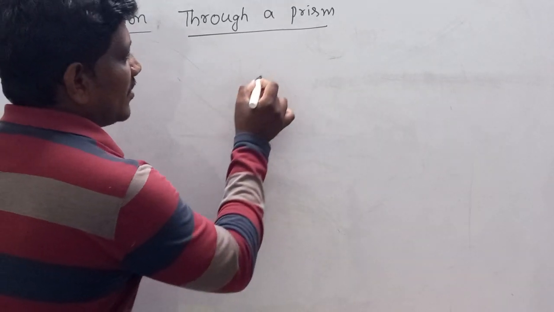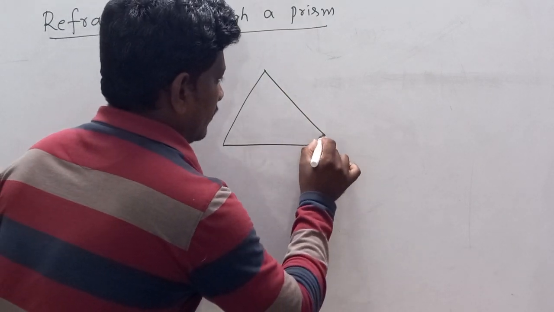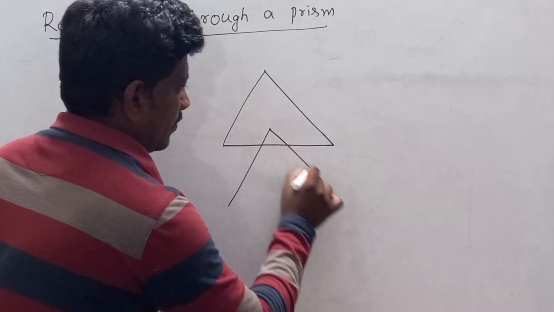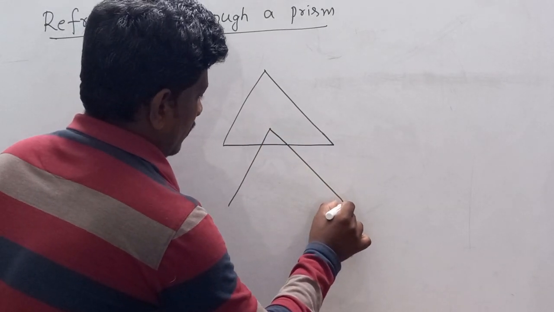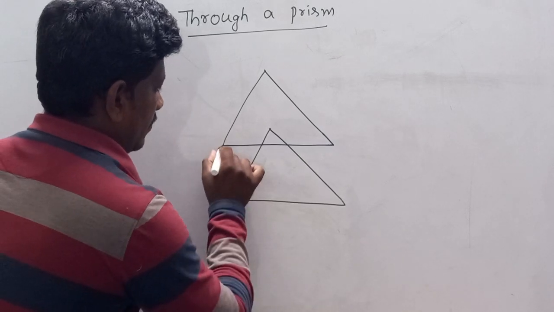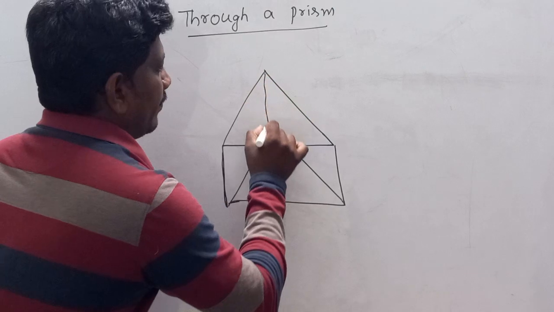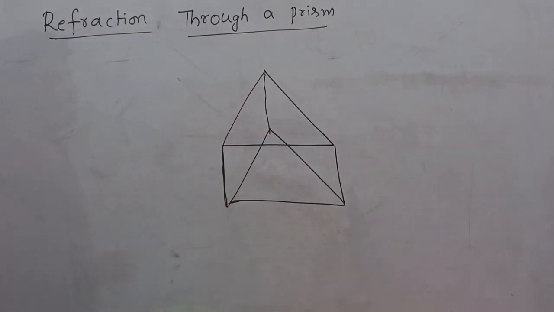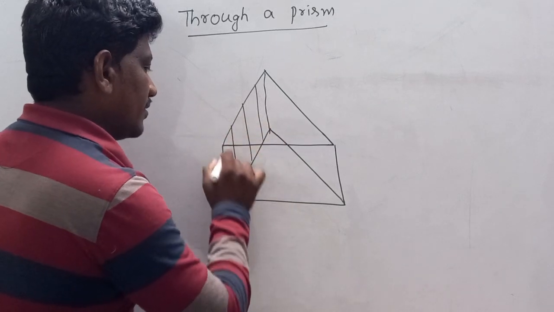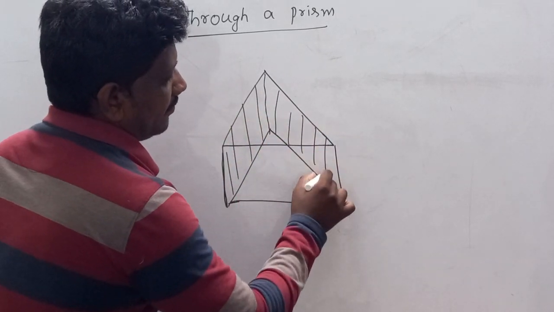I'll draw the three-dimensional diagram of the prism. So this is the three-dimensional diagram of the prism, and this is one refracting surface. This is another refracting surface.